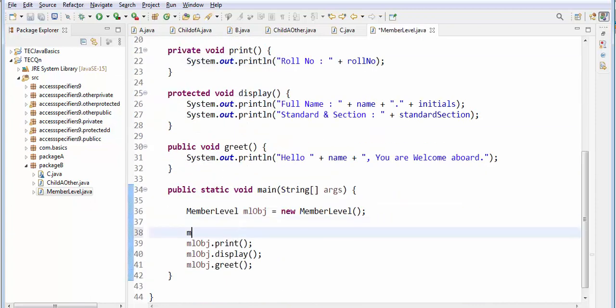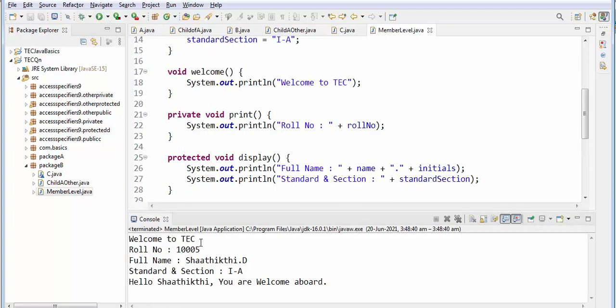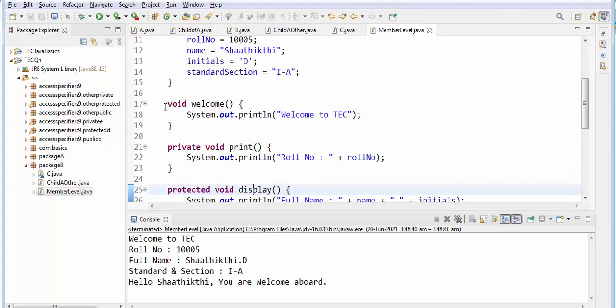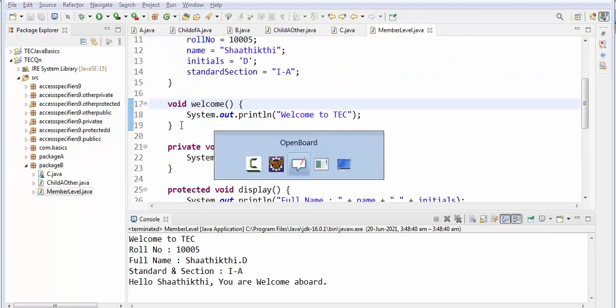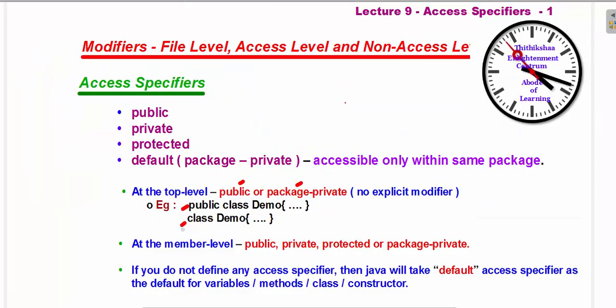So here, let me see the output. See, welcome to tech. So I have written all the 4 methods also. This is the default method. That's all. So this is the code for this point, at the member level.